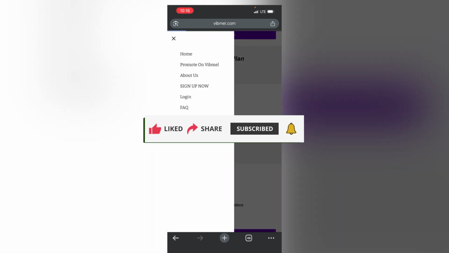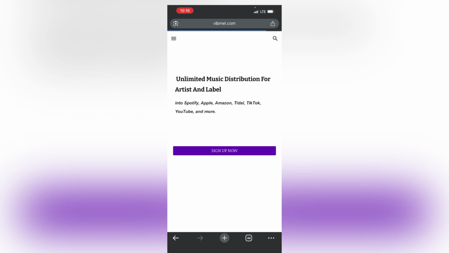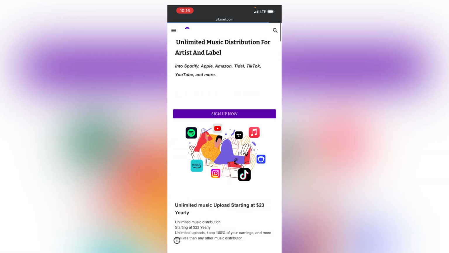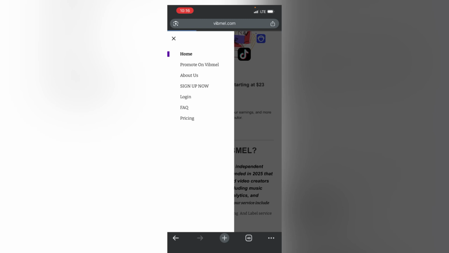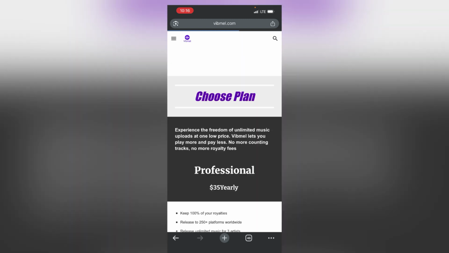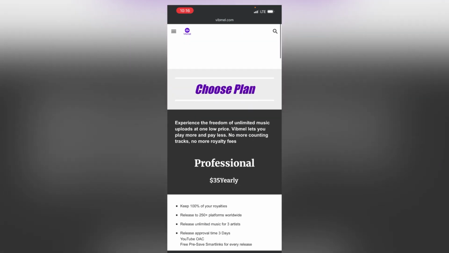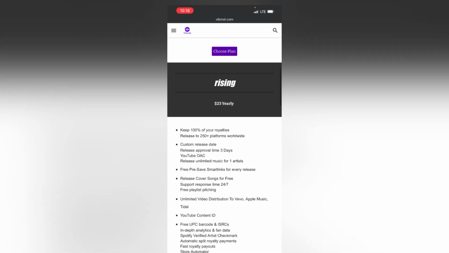And by the way, if you want to distribute your music, Vibmel also distributes music to streaming platforms for an affordable price. You can go over to their pricing and choose the one you can afford.